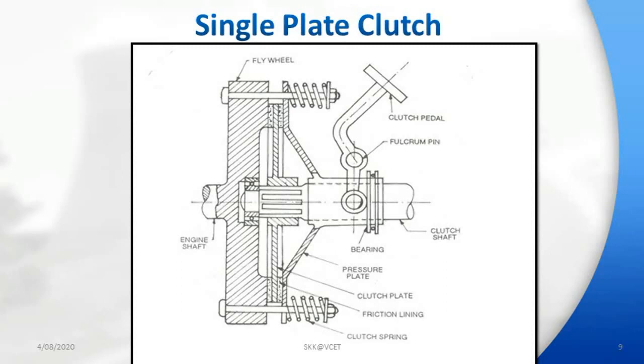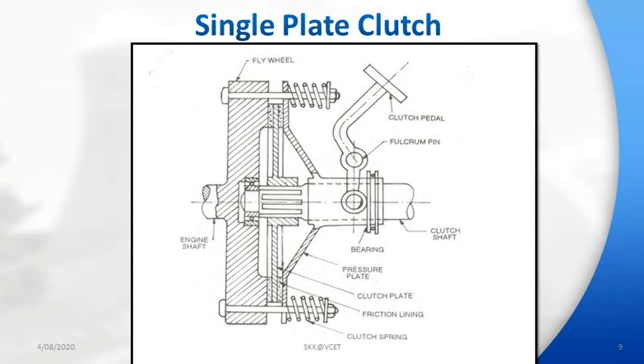The friction plate drives the clutch shaft through the splines. For disengaging the clutch, the pedal is operated, which pulls the pressure plate against the spring pressure. This releases friction plate and allows flywheel and pressure plate to rotate independently without transmitting power to the friction plate and hence to the clutch shaft.